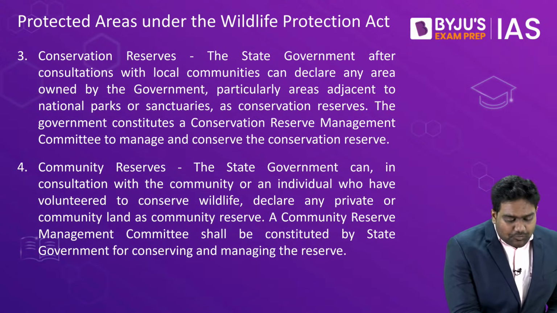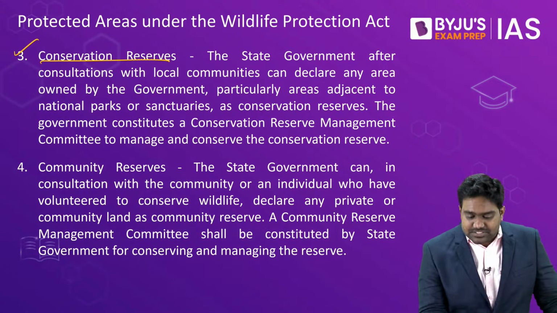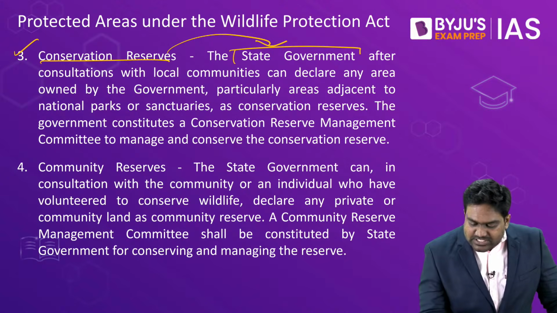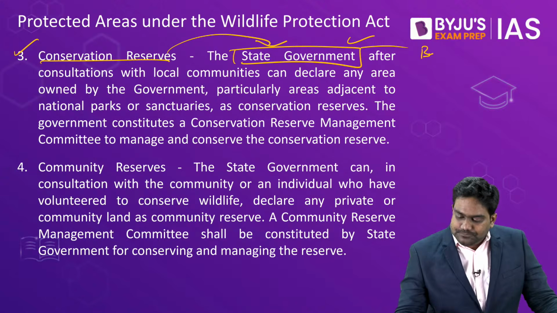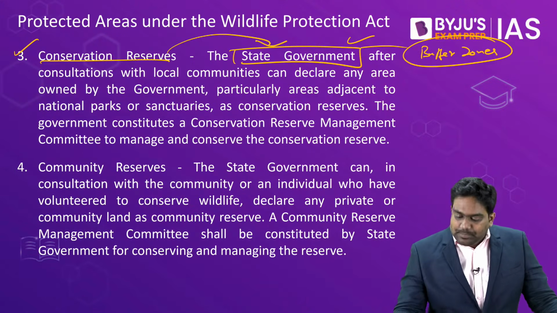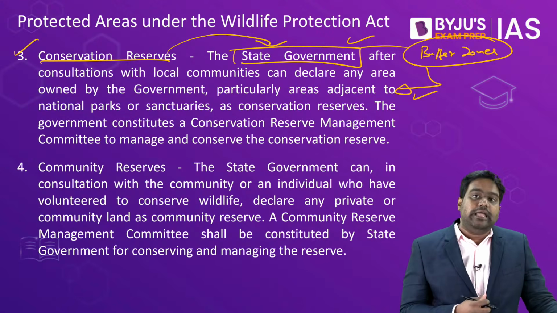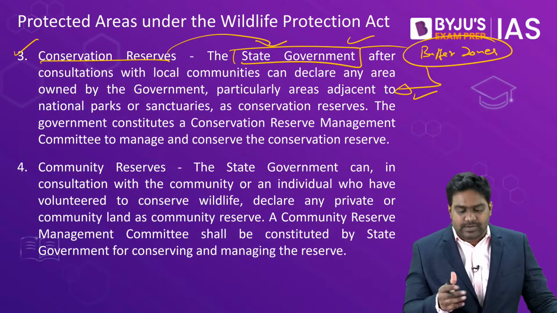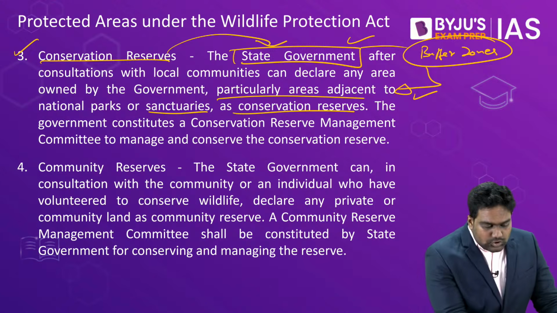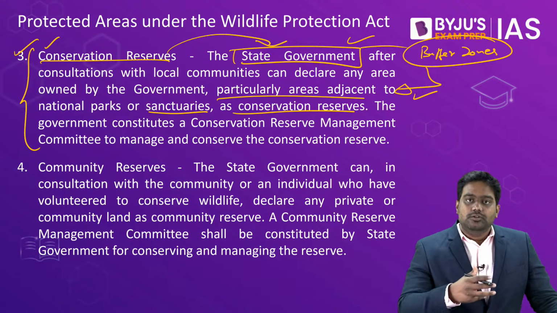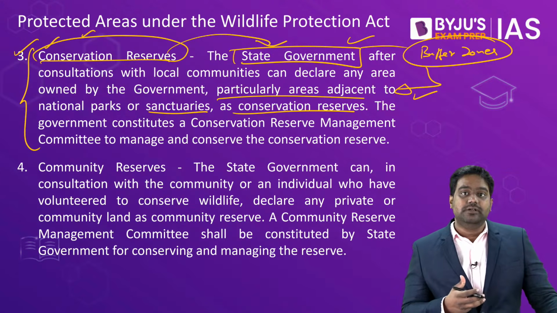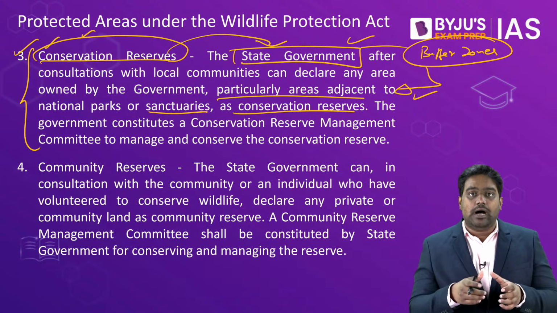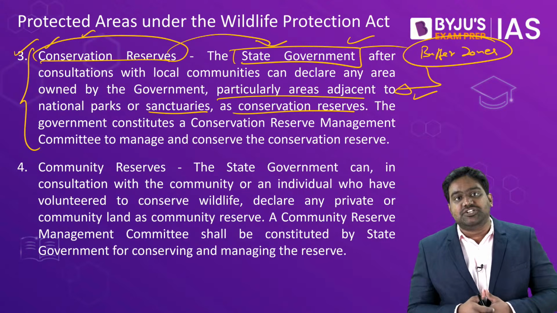The Act also provides for establishment of conservation reserves. This right lies with the state government itself. Conservation reserves are like buffer zones around existing protected areas. For example, if there is an ecologically important area around a sanctuary or a national park, those important patches, those important habitats can be designated as a conservation reserve. It helps in creating a cushion around existing sanctuaries and national parks.